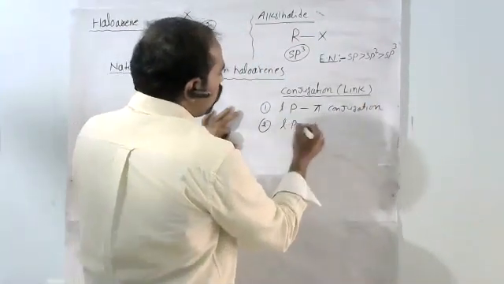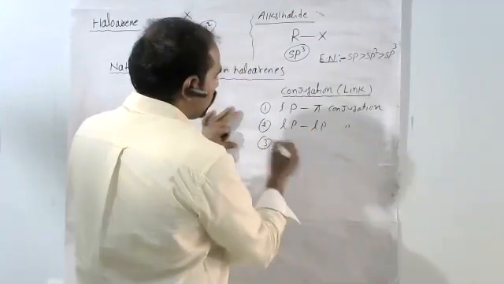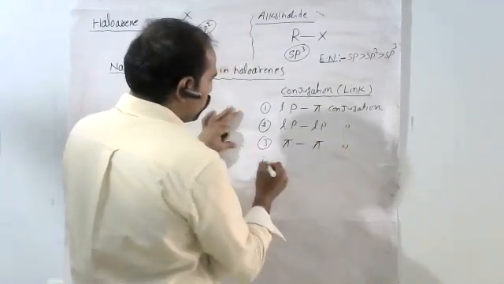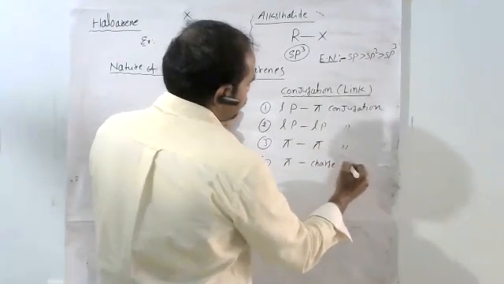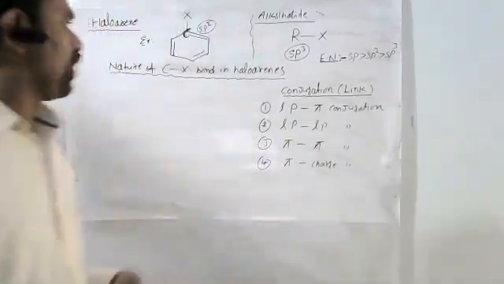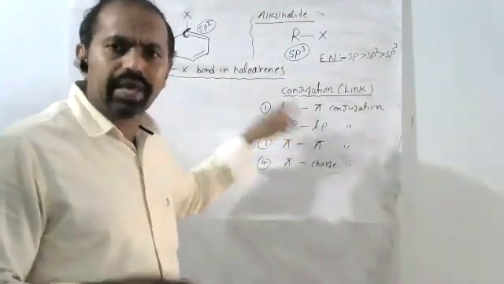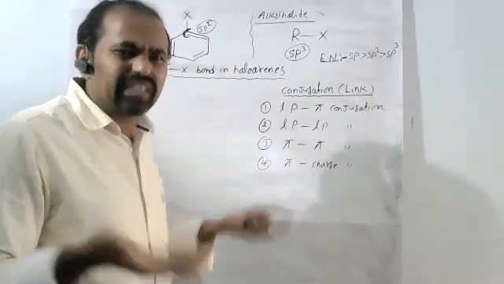Second one, lone pair conjugation. Third thing, pi conjugation. Fourth thing, pi charge conjugation. These links are mainly four types, mainly lone pair pi conjugation, the lone pair pi link. What is the link? What is the use of that?